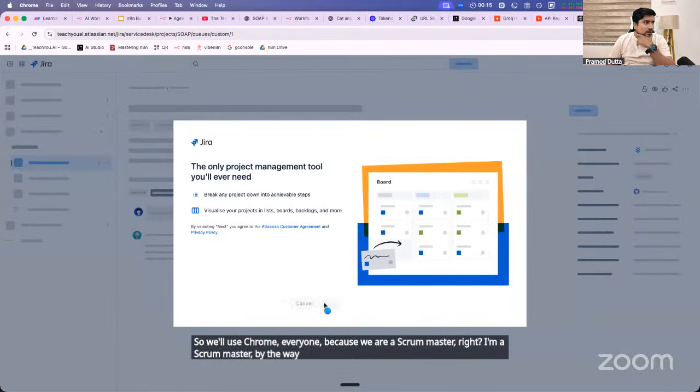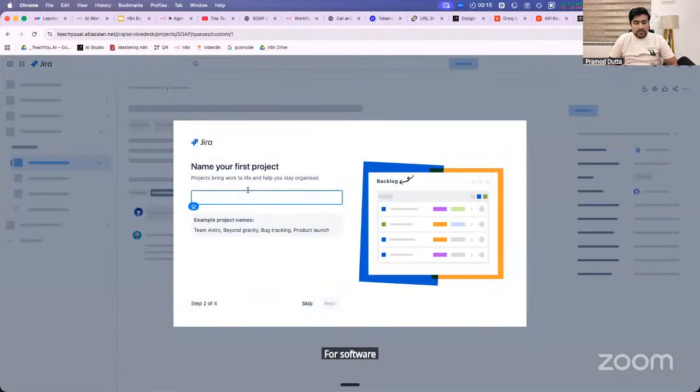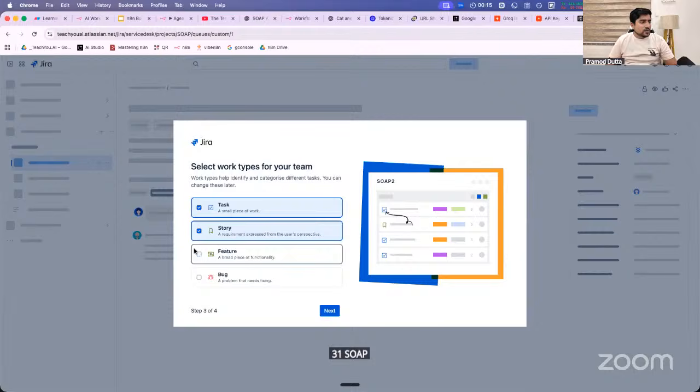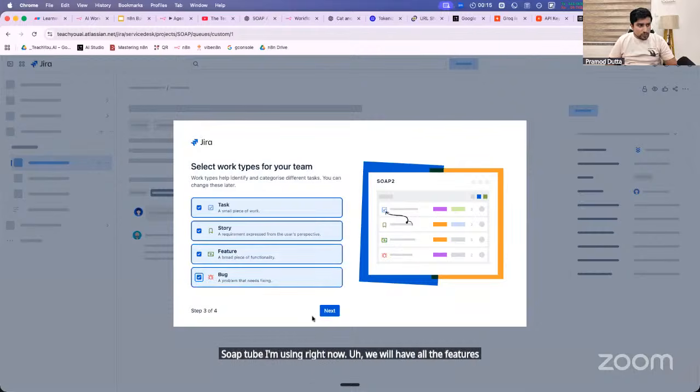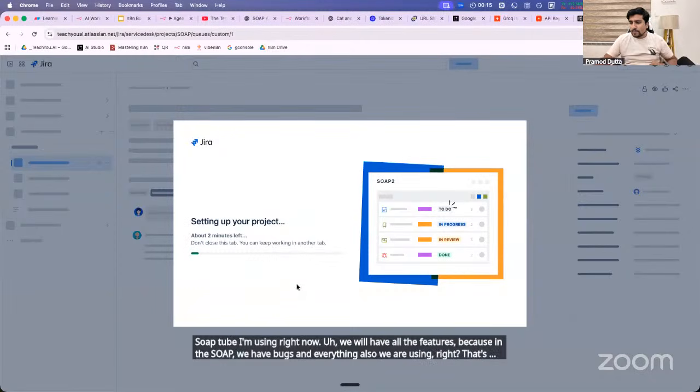So just use another one for software development. Name of the project, guys. The name of the project right now is Soap 2. Everyone, Soap 2 I am using right now. We will have all the features, because in the soap we have bugs and everything also that we are using, right? That's why. Fair? With me?